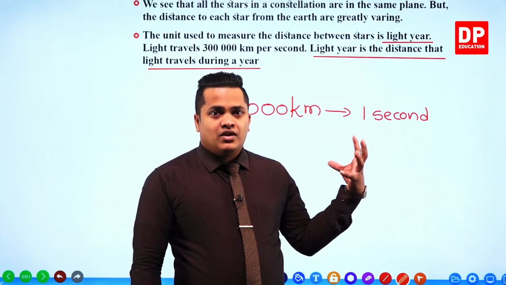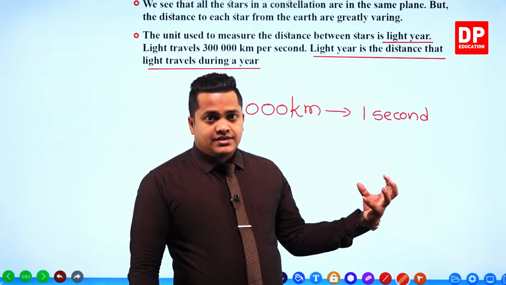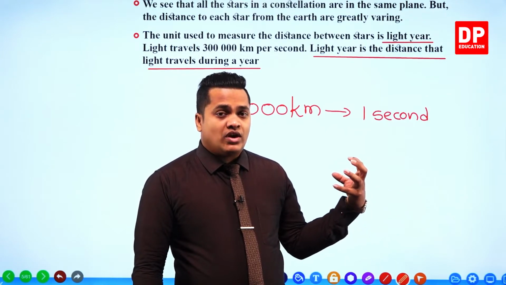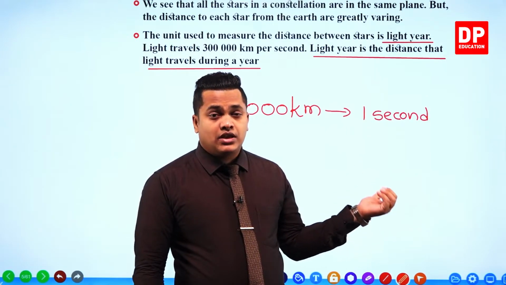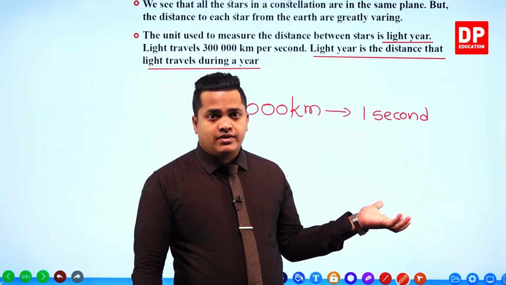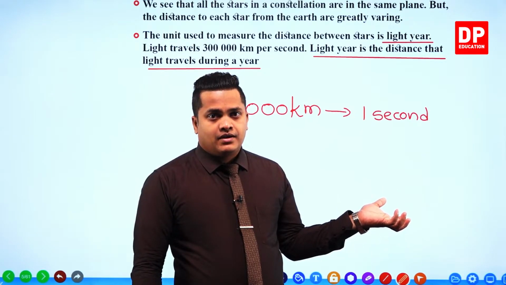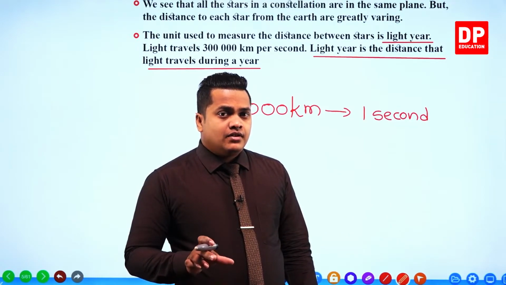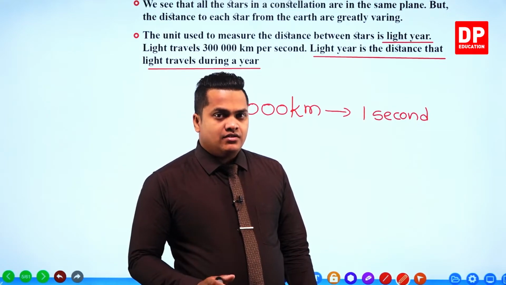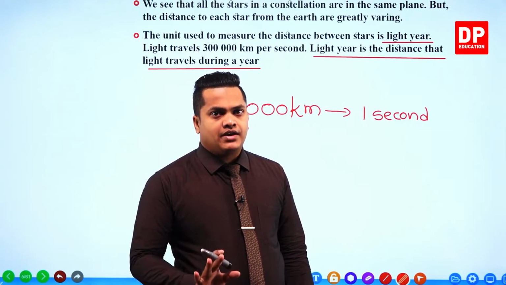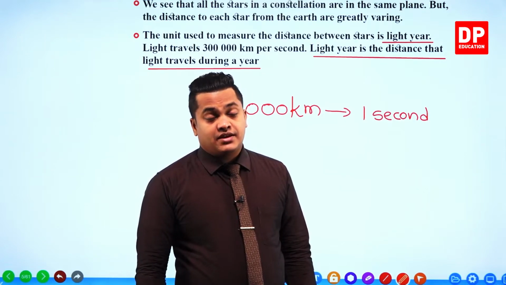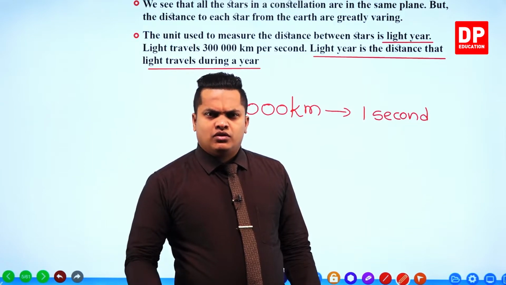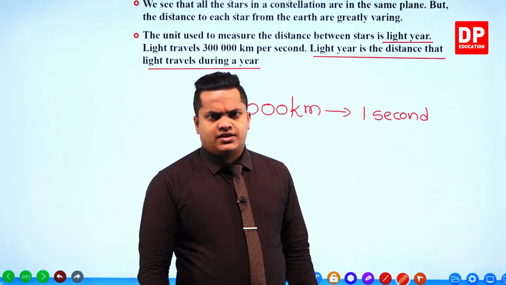So however, when you take the distance traveled by the light within 1 second of a time period, it's around 300,000. So it's a very large value. So a light year means, my dear children, the distance traveled by a particular light ray within a time of 1 year, that's equal to 1 light year. So let's see a certain calculation for this.